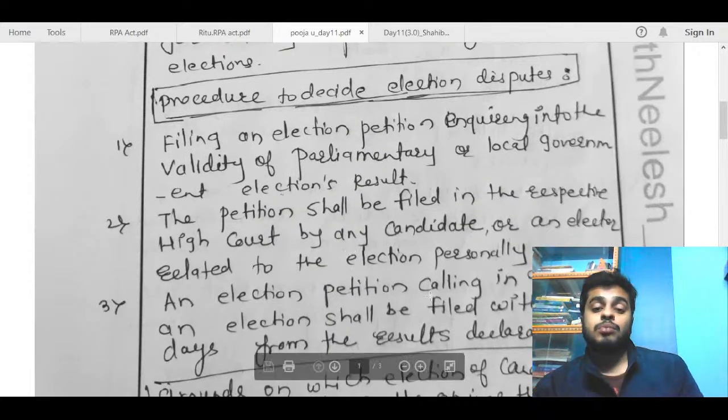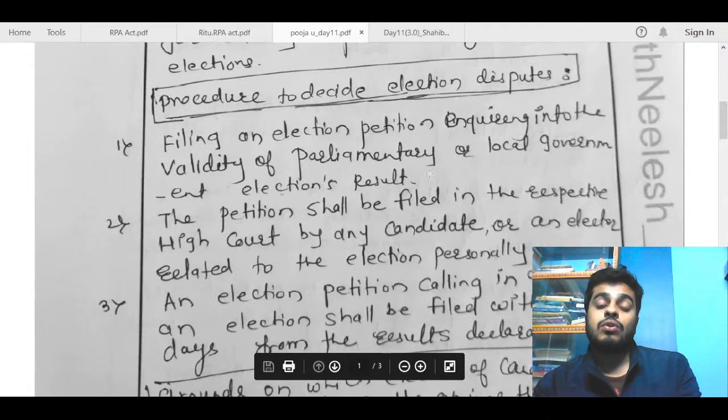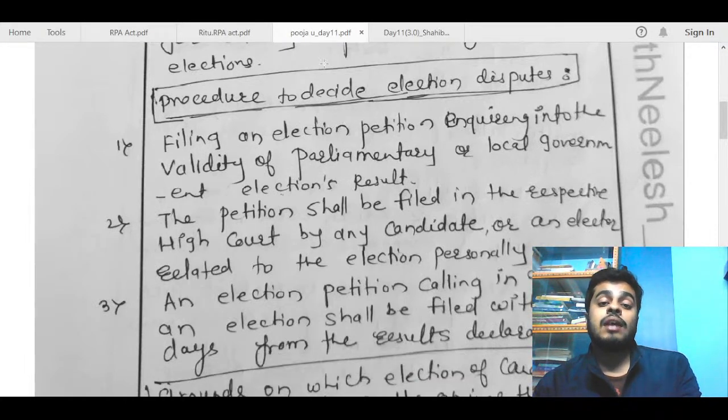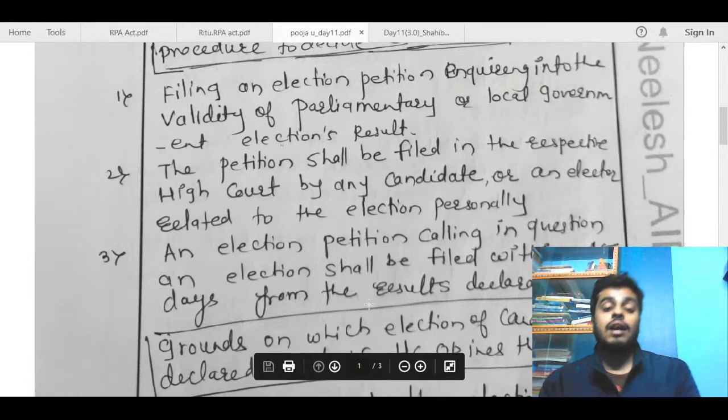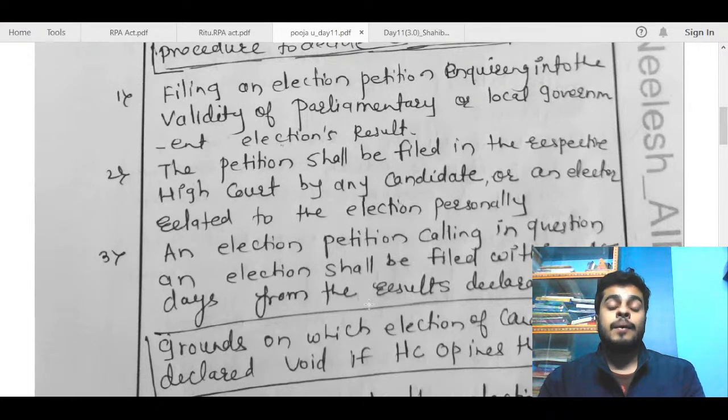So I think this process is incomplete here. So here after the third point, you can talk about the full procedure to decide. It is not about whether it can be filed in the High Court or the Supreme Court. The question is about what the whole procedure to decide is. So after this, you can talk about the High Court doing a trial, and it is mandatory for the High Court to decide the case within 6 months. After that, within 30 days of that order, the aggrieved party can go to the Supreme Court for an appeal. So you can mention that also.